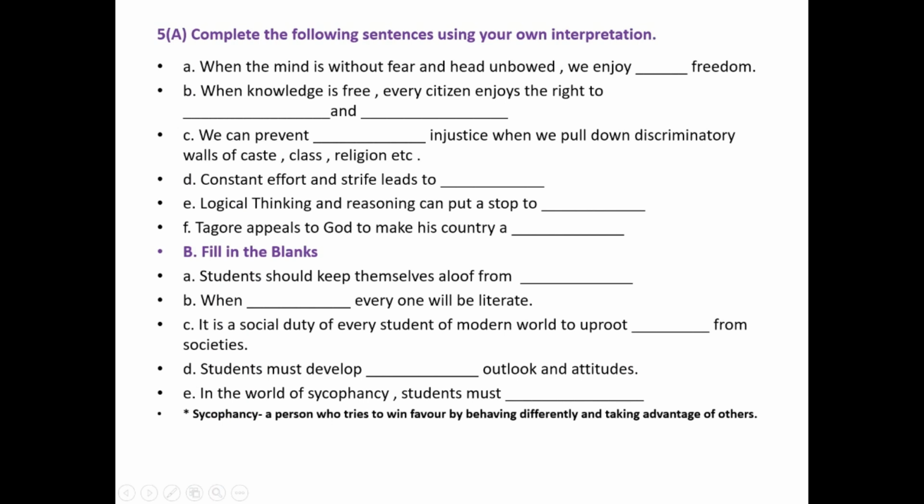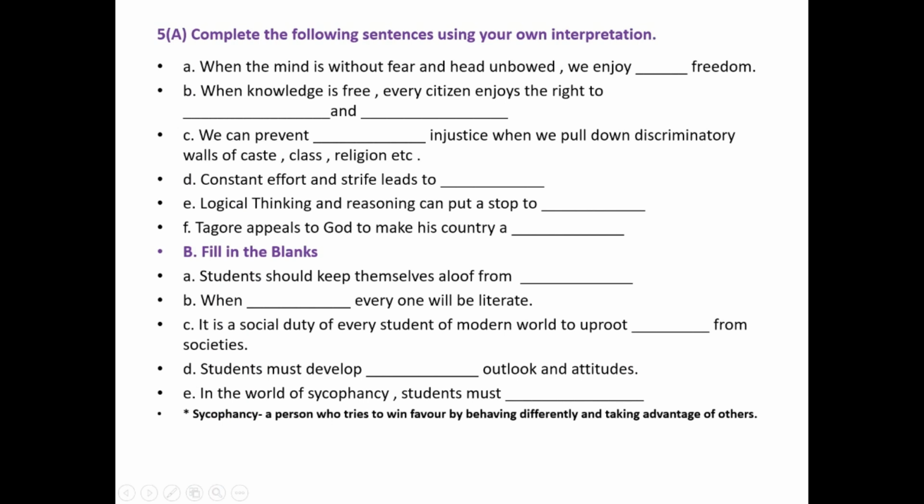Activity number 5A. Complete the following sentences using your own interpretation. Students, here you can write from the text or you can write from your own. Please go through all the questions from A to F. In the next slide, we will see the solution. Now, activity number 5B. Fill in the blanks. Please go through all the questions from A to E. We will see the solution in the next slide.